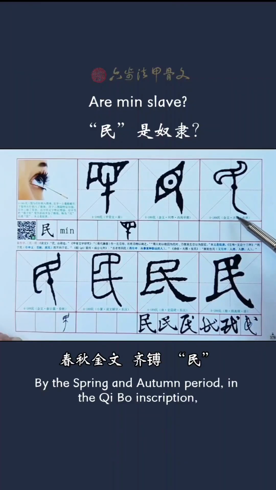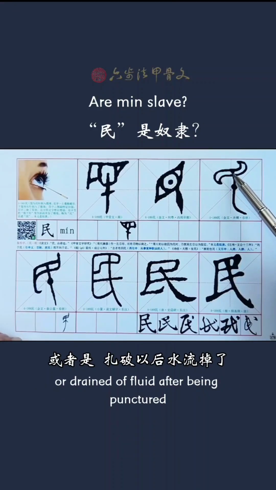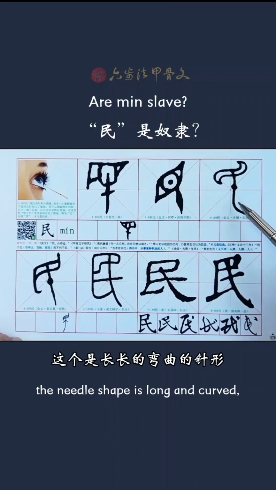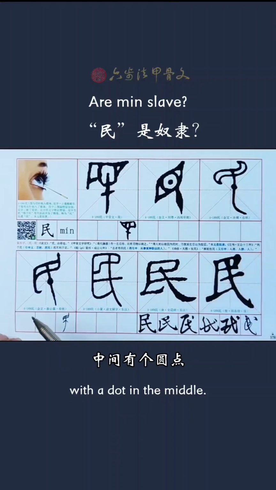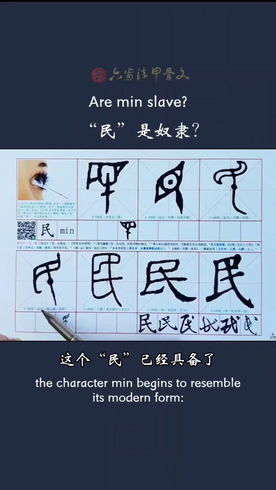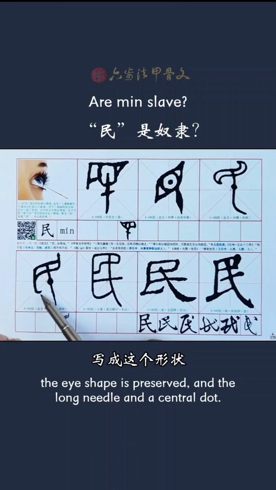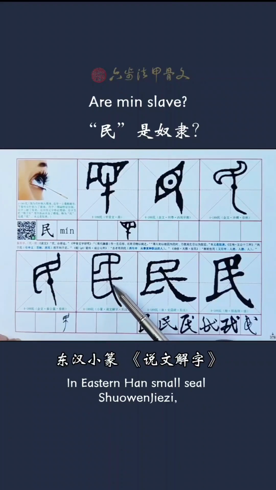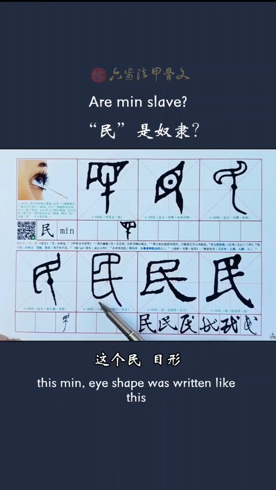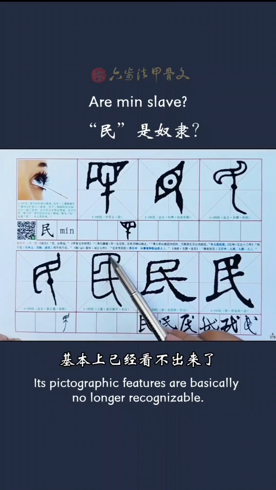Thirdly, by the Spring and Autumn period, in the Qibo inscription, the eyeball is either gouged out or drained of fluid after being punctured. The needle shape is long and curved, with a dot in the middle. Fourthly, in the Qinggang gui inscription, the character Ming begins to resemble its modern form. The eye shape is preserved, along with the long needle and the central dot. In Eastern Han small seal script, Shuowen Jiezi, the Ming eye shape was written like this. Its pictographic features are basically no longer recognizable.